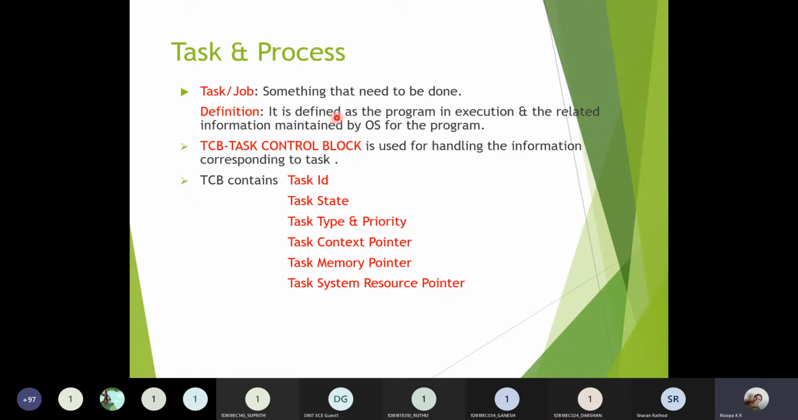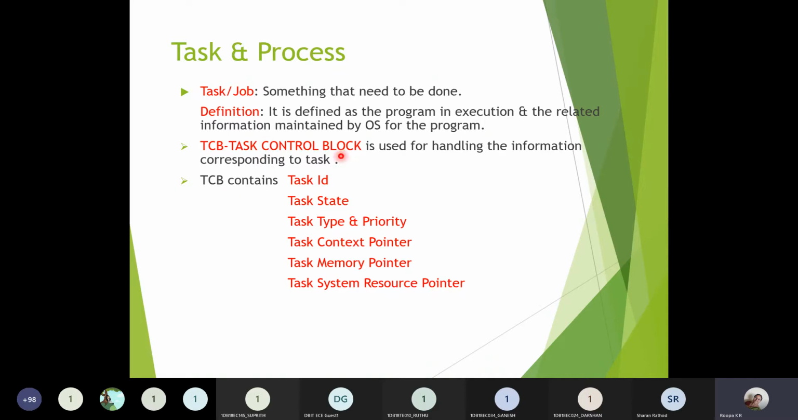So it is defined as a program in execution, and the related information maintained by the operating system for a program. So the definition of a task is nothing but some operation which has to be executed or which is executed. That operation can be a program or it can be anything. So we have something called a task control block. Task control block is related to a task. Whenever a task has been created, the complete information related to that task will be stored in this TCB. So TCB is used for handling the information corresponding to a task.